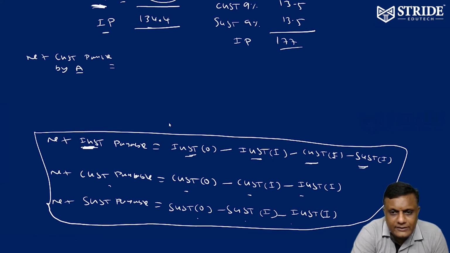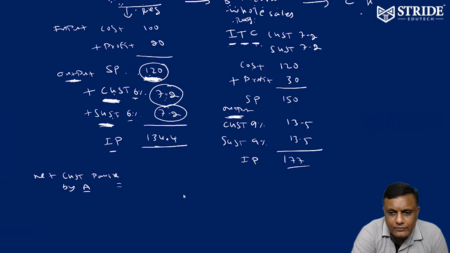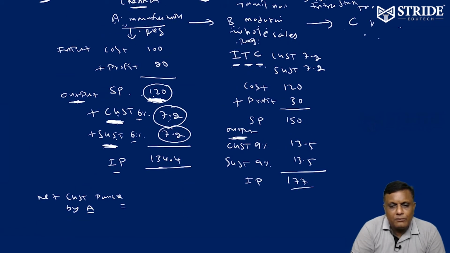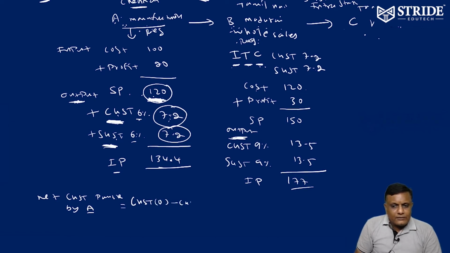Okay, I am going to apply this here. This is what the government says. So net CGST payable by A is equal to CGST output minus CGST input minus IGST input. This is the CGST amount payable by A to the government. What is the CGST output? He collected 7.2.